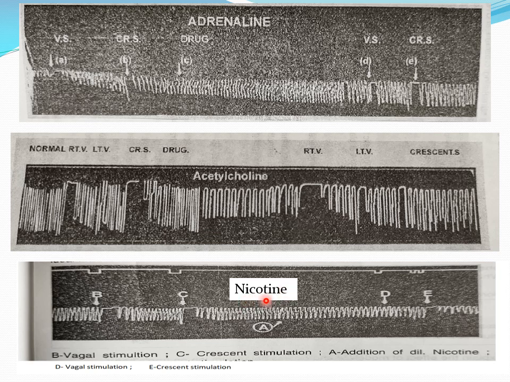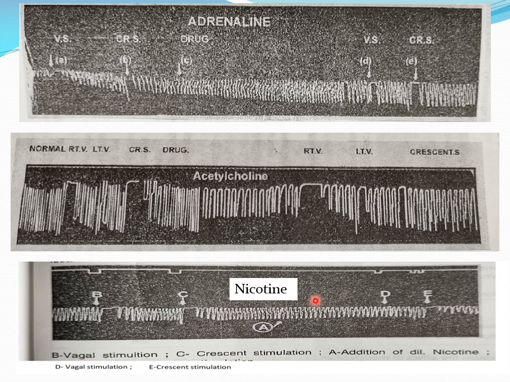Okay, so here we got a slightly different picture, we got slightly different effects. When we administer nicotine, there is no effect on the heart. How did we come to this conclusion? Before the administration of the drug we got the function of the vagus. Here there is inhibition, in the crescent also there is inhibition, but after administration of nicotine, there is no effect of vagal stimulation on the heart.